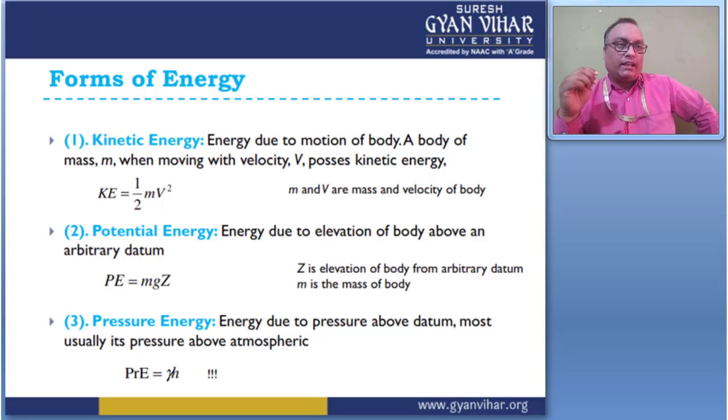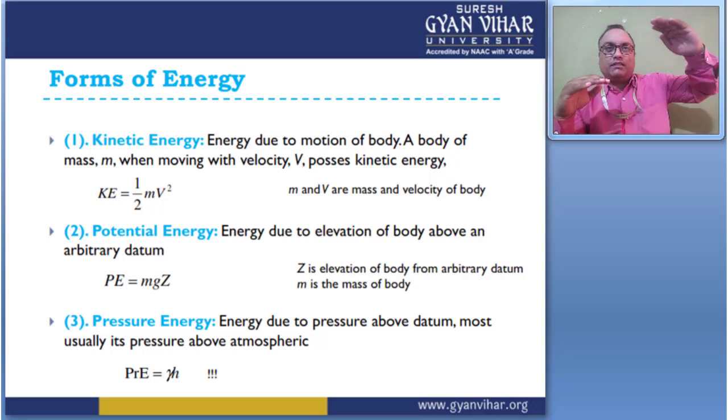The second energy is potential energy. This is the energy due to height, or the elevation of a body above an arbitrary datum. Means you fix one datum, like the earth surface. Suppose one dam is 200 meter and another dam is 600 meter in height.